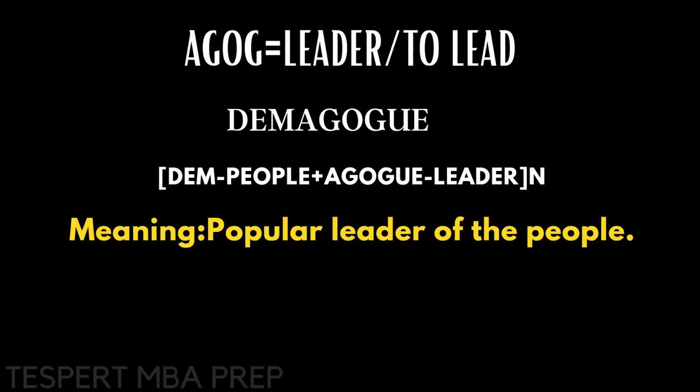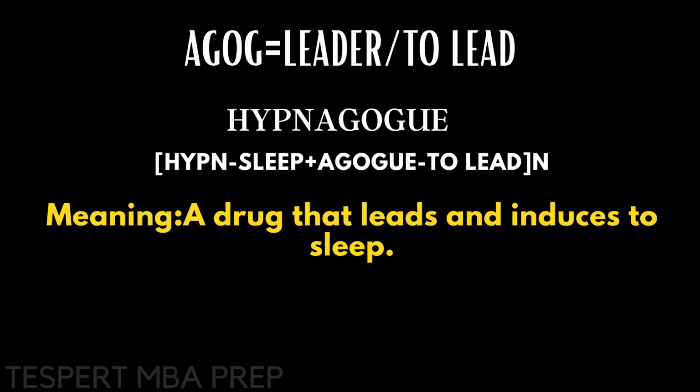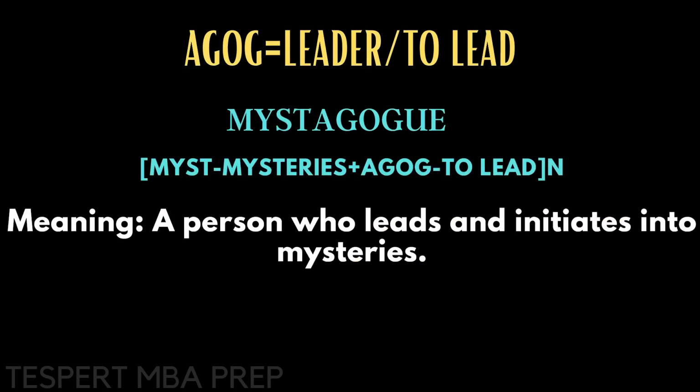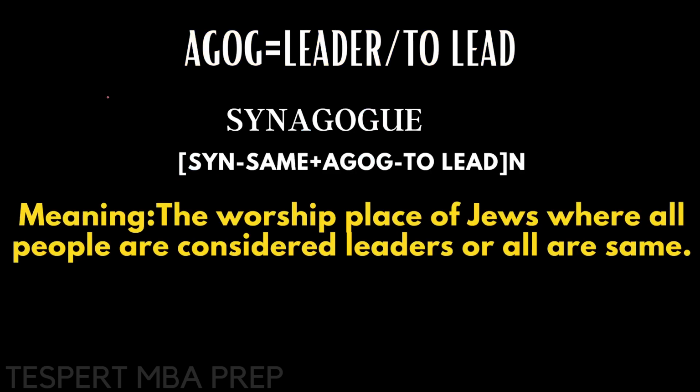So this is one more root word, agog. Agog means leader or to lead. Demagogue. So we know agog means leader, dem means people. So popular leader of the people. Hypnagogue. We know HYPN means sleep, agog means to lead. So a drug that leads and induces to sleep. Mystagogue. Myst means mysteries, agog means to lead. So a person who leads and initiates into mysteries. Synagogue. Syn, S-Y-N means same, agog means to lead. The worship place of Jews where all people are same, right?